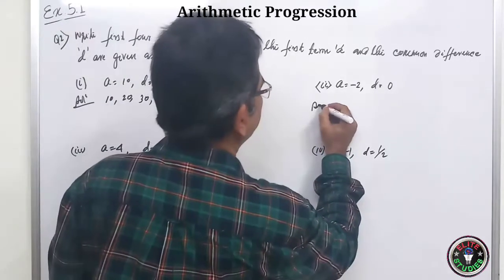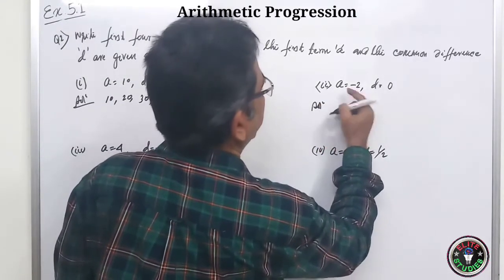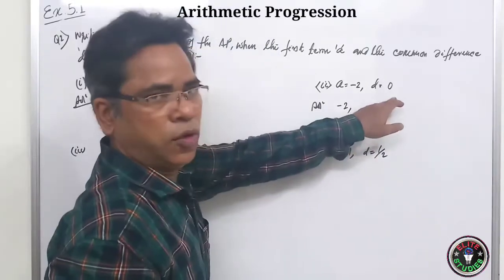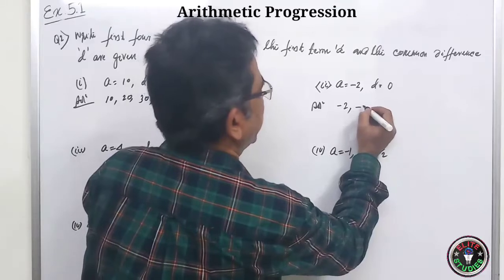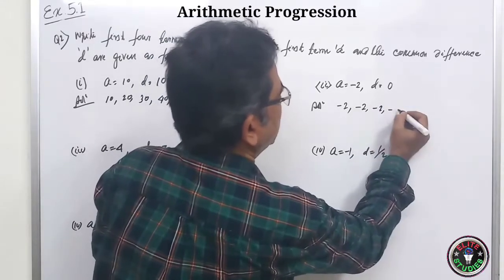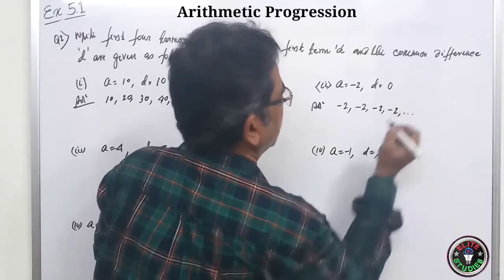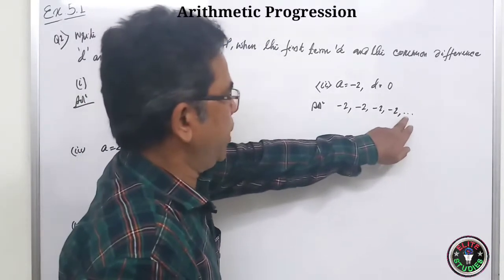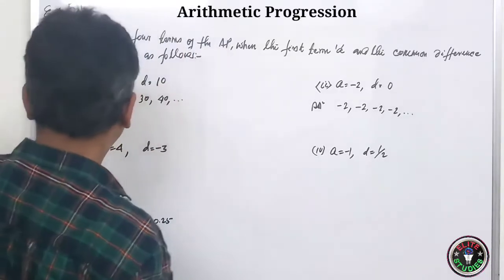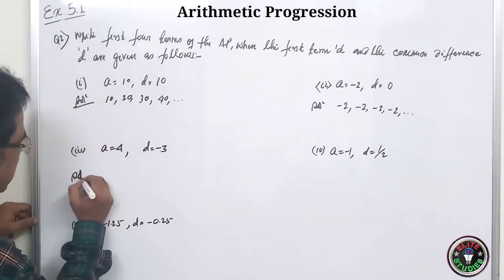Here, solution. It is what? A is minus 2. So, first term is minus 2. So, D is 0. So, minus 2 plus 0, minus 2. Then minus 2 plus 0, minus 2. Then minus 2 plus 0, minus 2, dot, dot, dot. Okay. You see, you place only 3 dots by convention. Okay. Like this.